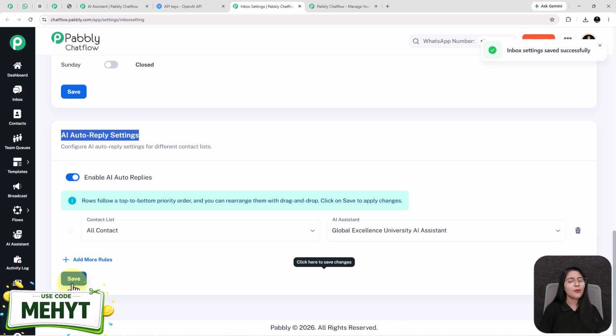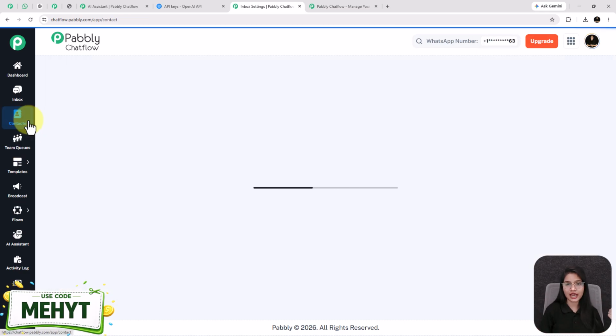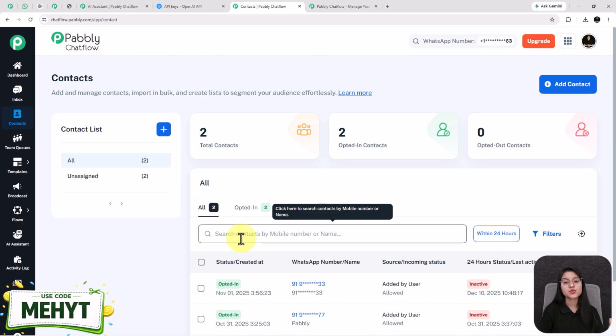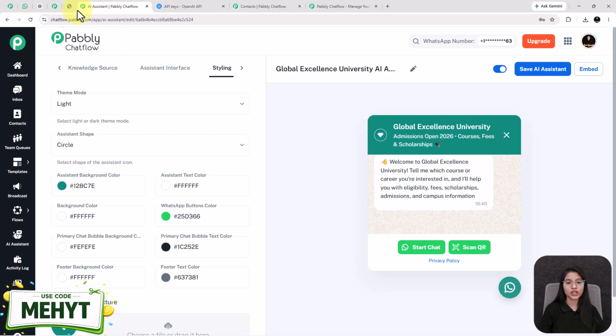That's it. So now I think you might be wondering how you can add your own contacts and create a list. So don't worry, for that too we have a special feature called contacts. Here you can add bulk contacts with just a few steps. We have already created a separate detailed video of how you can import contacts inside Pabbly Chatflow. Check the description below for the video link. Now the setup and the creation of our AI assistant is fully completed.